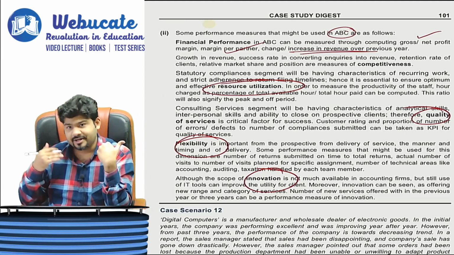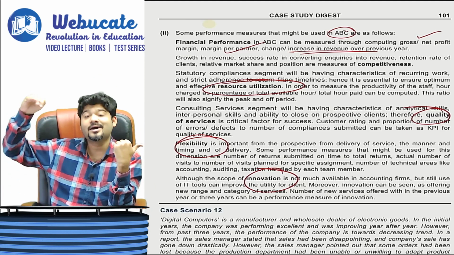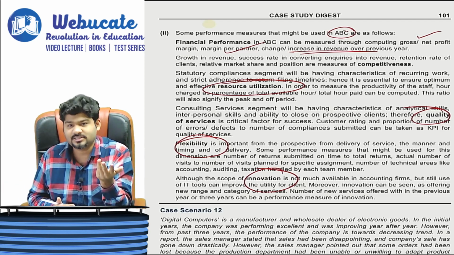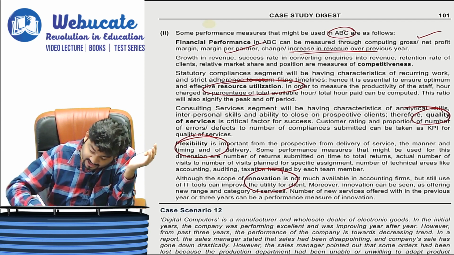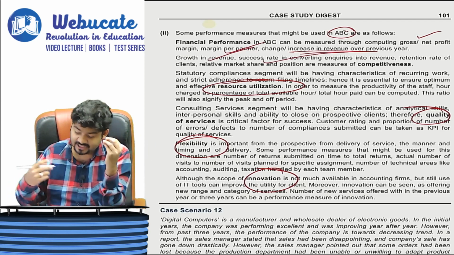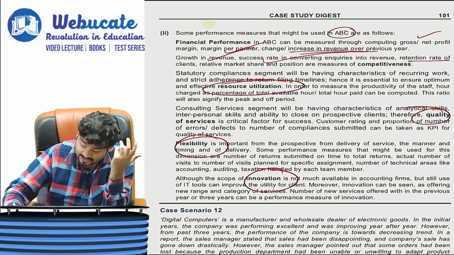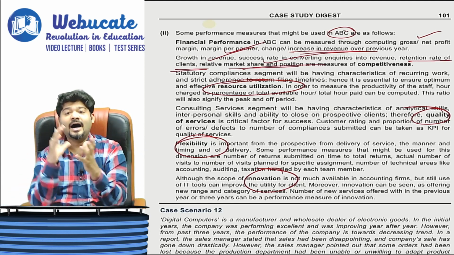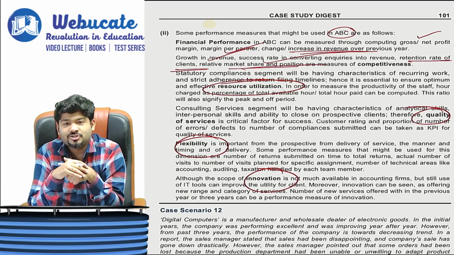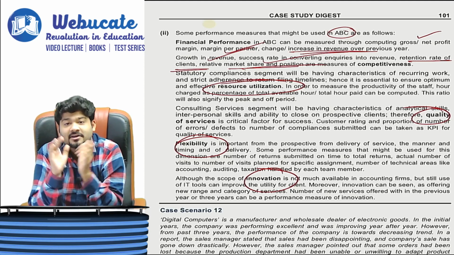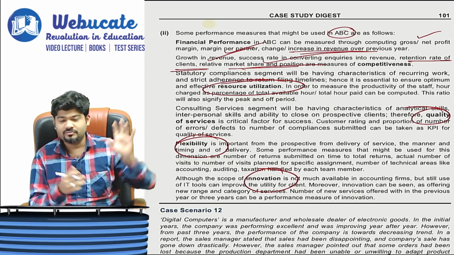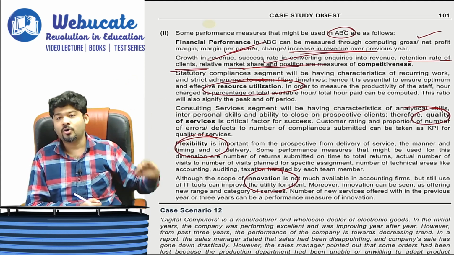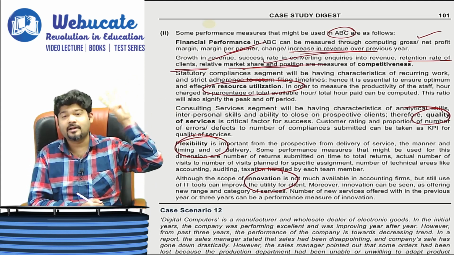So according to me, things should work in an aligned manner. This is how even Fitzgerald and Moon have made it. So that's how it should be. Growth in revenue, success rate in converting inquiries into revenue, retention rate of clients, market share and position. These are the measures of competitiveness which have to be taken care of. Now, what are the four major perspectives or determinants?